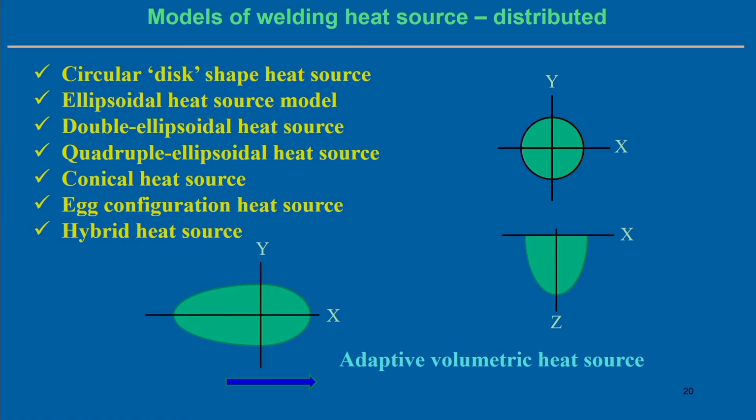In this case we will look into the distributed heat source, and there are two kinds. The first is the circular disc shape heat source, that means the distribution is assumed over the surface, or the distribution may happen over a particular well-defined volume. That volume has to be predefined.